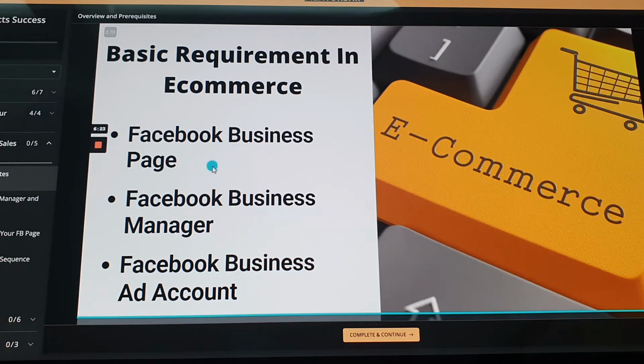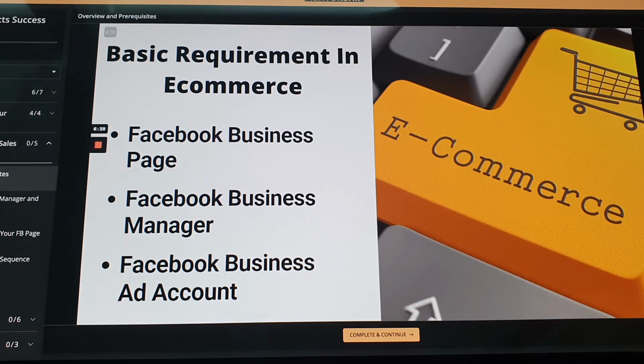Then sa pag-create ng Facebook business ad account. By default, if you create your own Facebook personal profile, meron ka ng personal ad account. You can use it to create an ad, kahit wala kang business manager. But we don't want to use your personal ad account kasi pag na-disable yan, it's very hard to recover. So to be safe, I will just teach you how to create a Facebook business ad account inside your Facebook business manager. Right?